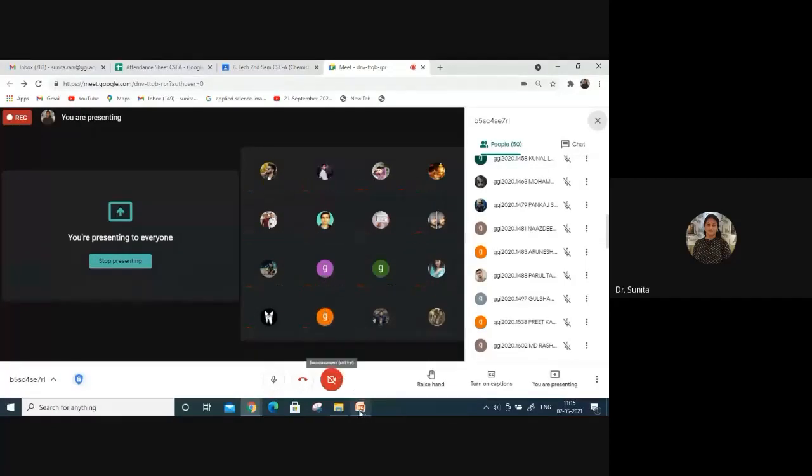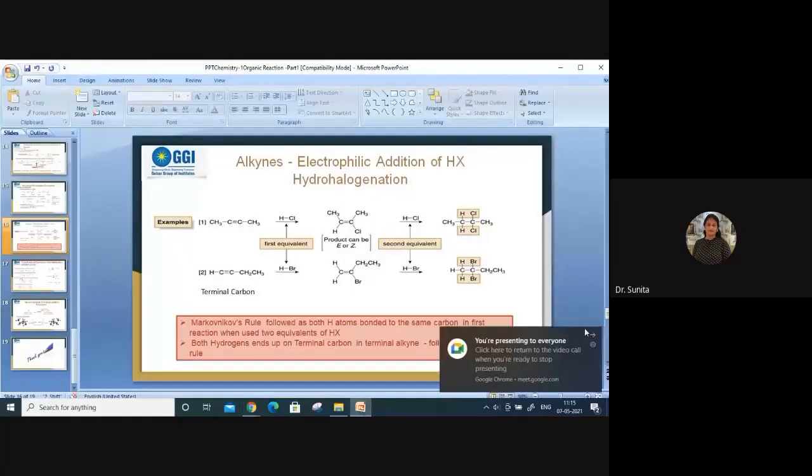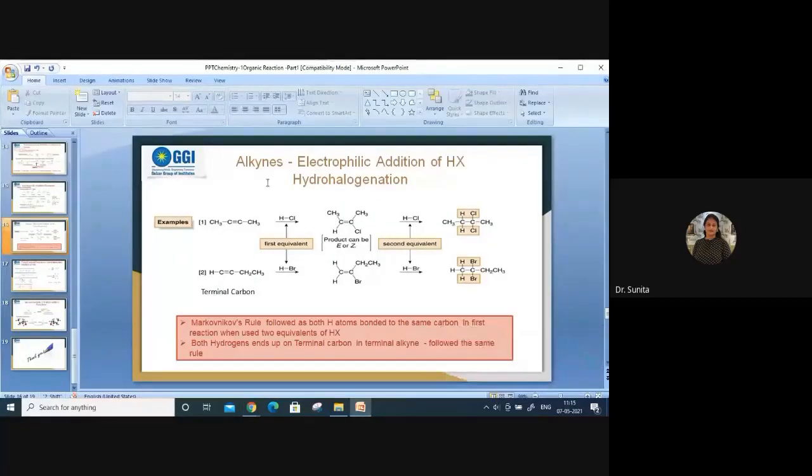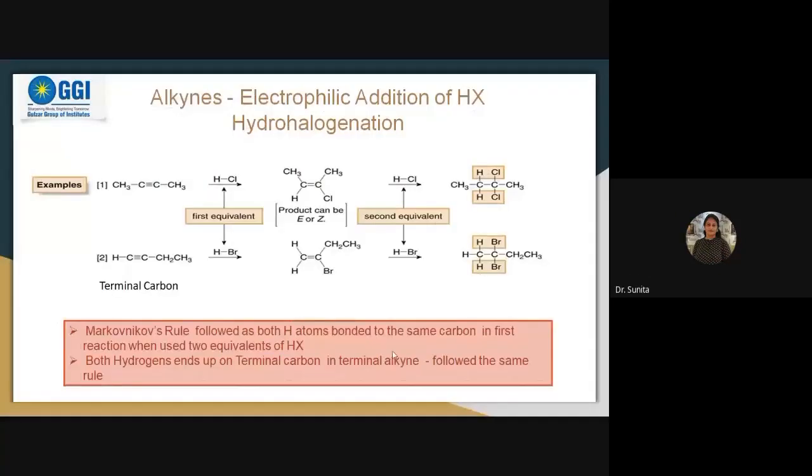So alkyne means, first of all it is important to know, what do you mean by alkynes? Alkyne means where in the carbon there should be a triple bond. That's why we call it that. Over here I can enlarge this to this side. So see this. Now what is the difference between these structures? Here there is a triple bond.